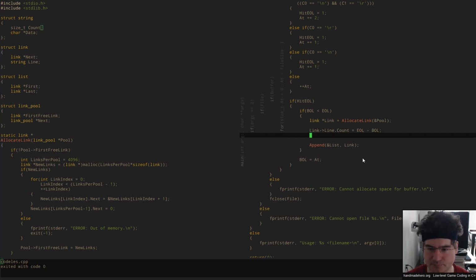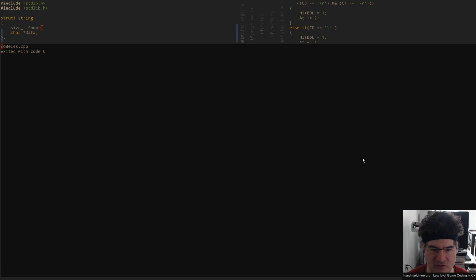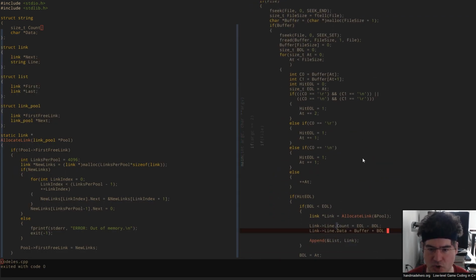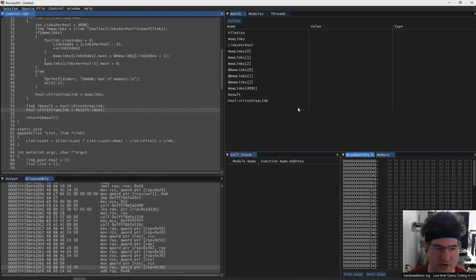And then in here, we just need to know where it starts. Again, super simple. We've got the data pointer, which is just going to be equal to our buffer plus wherever the line began. That's going to store all our lines. And if we step through this in the debugger now, we should be able to see it start to work. So let's go ahead.